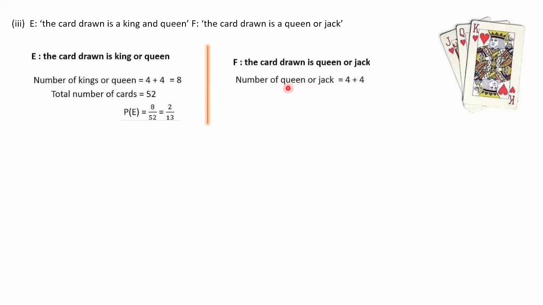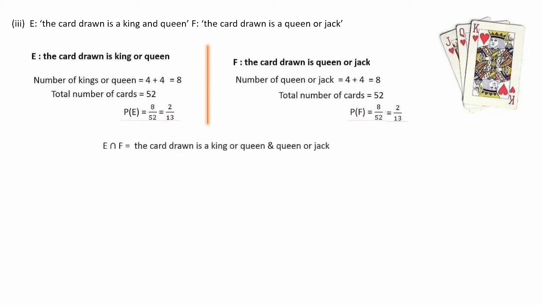So 4 plus 4 is 8. Total number of cards is 52. Then P of F is 8 divided by 52. When we cancel with 4, we get 2 divided by 13. So now we have P of E and P of F.